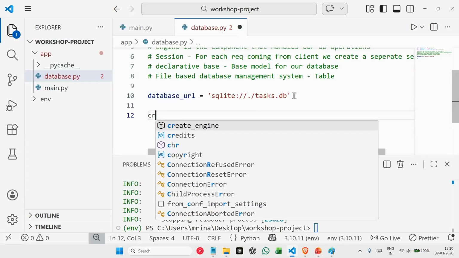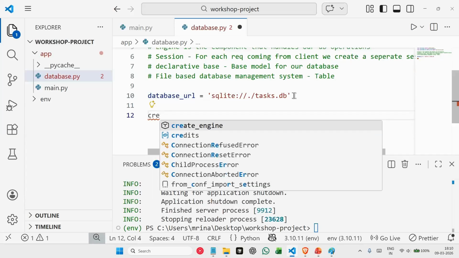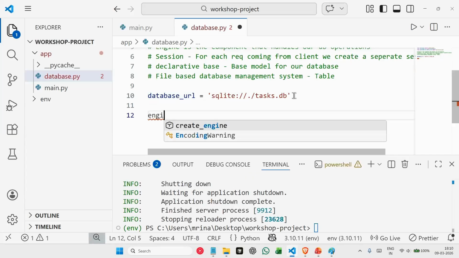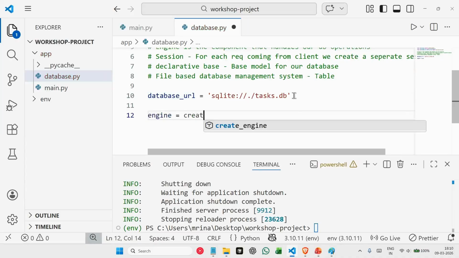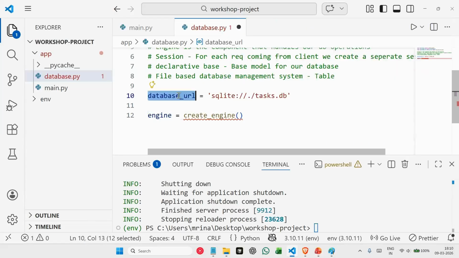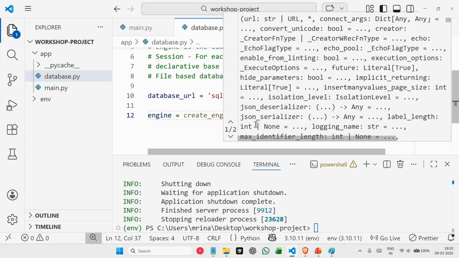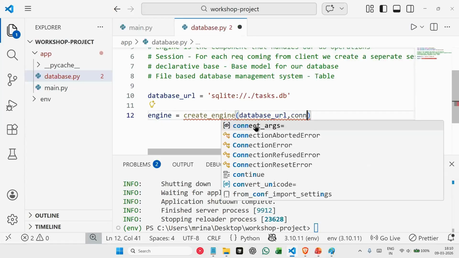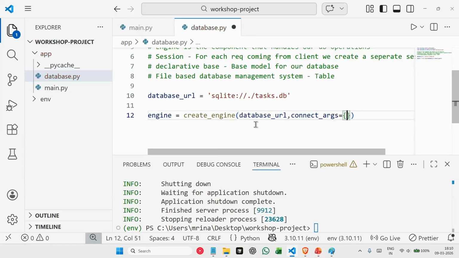So we'll say engine is equal to create engine, and here we need to provide some parameters. First thing we do is we provide our database URL which we just created. So we say database URL comma connection arguments. What we are doing here is we are creating our database engine.